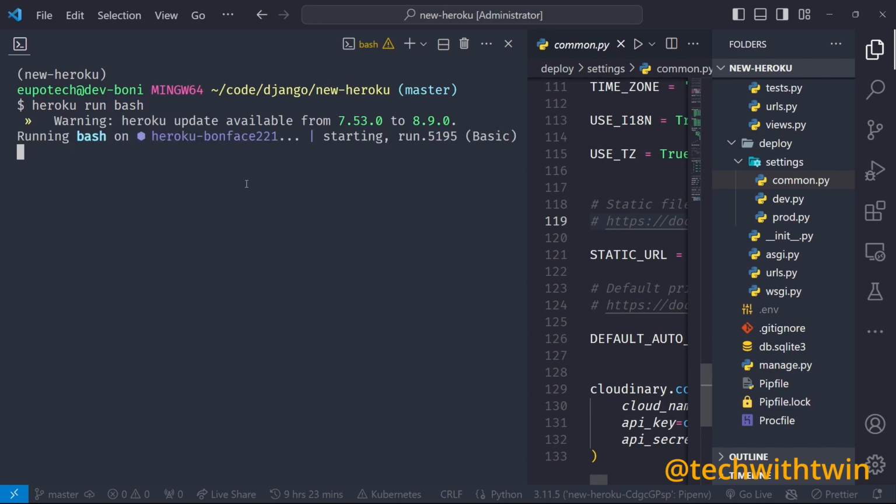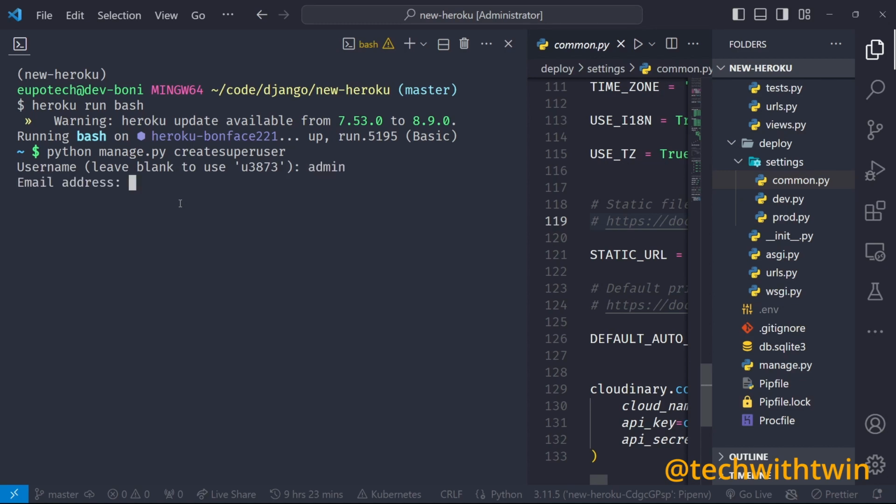Then we can create a new user from here. Or we have another option of pushing our local DB to the remote DB. So we can say, so create a user called admin.